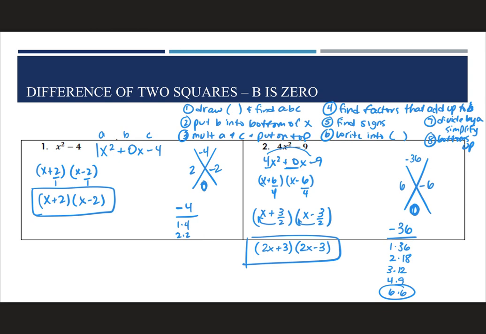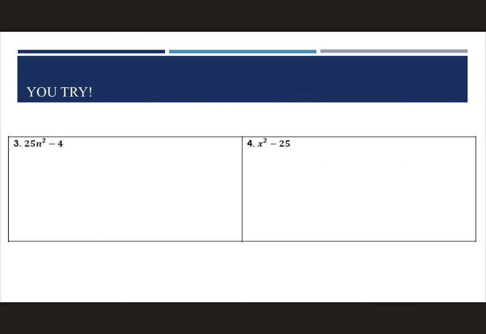So basically, you're looking at whenever there's no B term, whenever there's no middle term. So you're going to try these two. For this first one, you can pause the video and then come back and look at the answers. But you're going to get 5n plus 2 times 5n minus 2. And you'll notice that these are the exact same, it's just one is plus and one is minus. And then for this one over here, you're going to get x plus 5 and x minus 5.